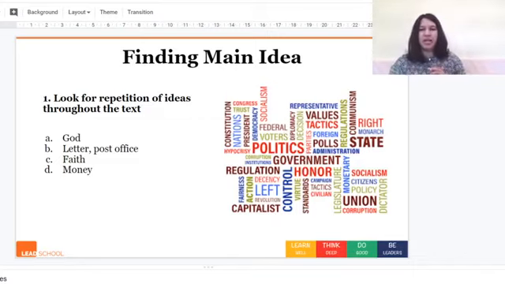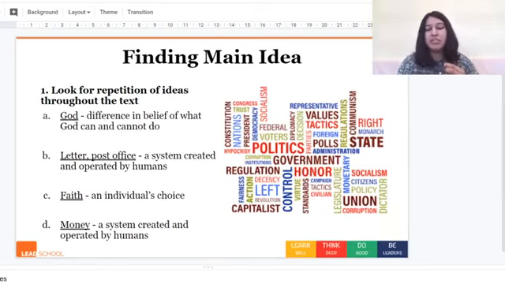Okay, this is a superficial idea. Okay, this is what I'm seeing in the story. Now, if we look deeper for this, so first, God. So there is a difference in belief of what God can and cannot do. The difference is between Lencho and the postmaster. So Lencho believes that God can send him money through a mail, and the postmaster believes that no, this will not reach God because they don't know where God lives or where to send that letter. So the postmaster knows that God will not be receiving this letter and God will not be sending the money to Lencho.